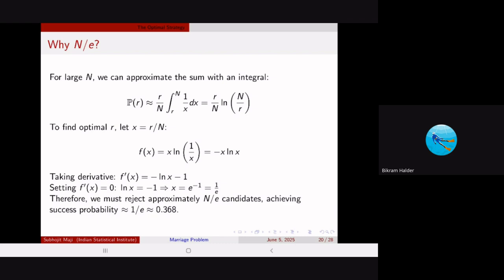And that implies that the probability is approximately equal to, if you put it back into this following equation, R by N times ln of N by R. So if you put it back there, you would get that the value of probability turns out to be approximately 1 by E, that is 0.368, right?